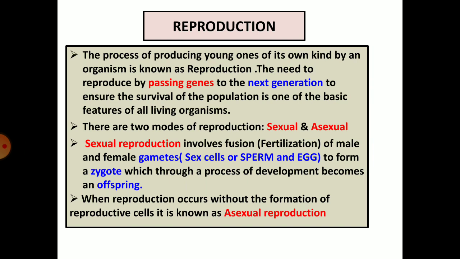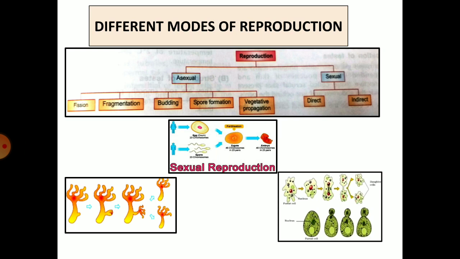Sexual reproduction involves fusion of male and female gametes to form a zygote. When reproduction occurs without the formation of reproductive cells, it is known as asexual reproduction. Now let us see the different types of sexual and asexual reproduction. Asexual reproduction is of a number of types.